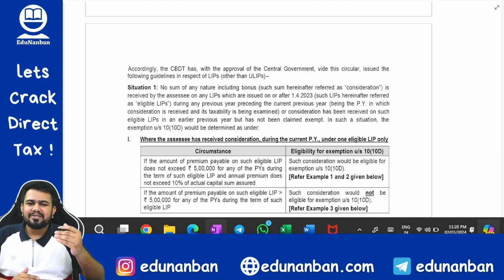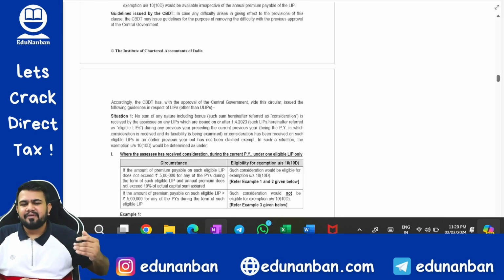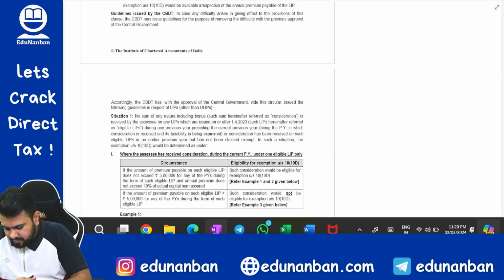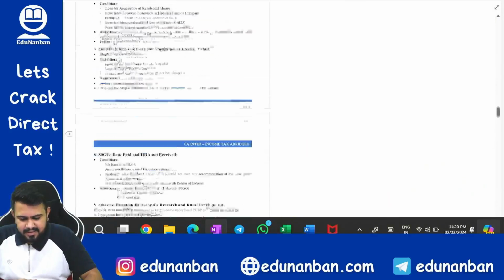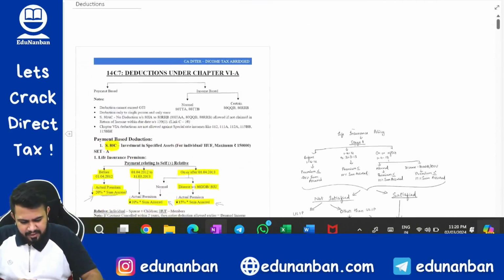So let us solve all the examples. Very simple. If you know the concept, you will be able to solve it easily. First, let us visit the provision. Then one by one we will solve the examples quickly. The provisions we had discussed when we were discussing the deductions amendment. I think it is part 4 of this series.